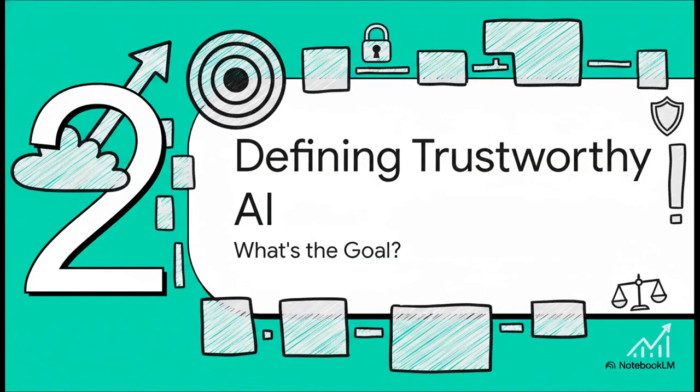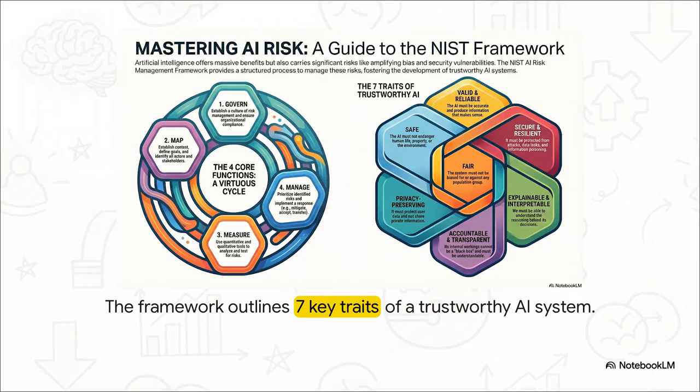All right, so we know the risks. The next logical question is, what's the goal? What does a good AI system actually look like? Before we can manage all the bad stuff, we have to define our target, and that target is what NIST calls trustworthy AI. And this brings us to our goal. If you look at the right side of our guide here, you can see the 7 key characteristics of a trustworthy AI. Think of these as the building blocks. If a system has these traits, then we can begin to place our confidence in it.